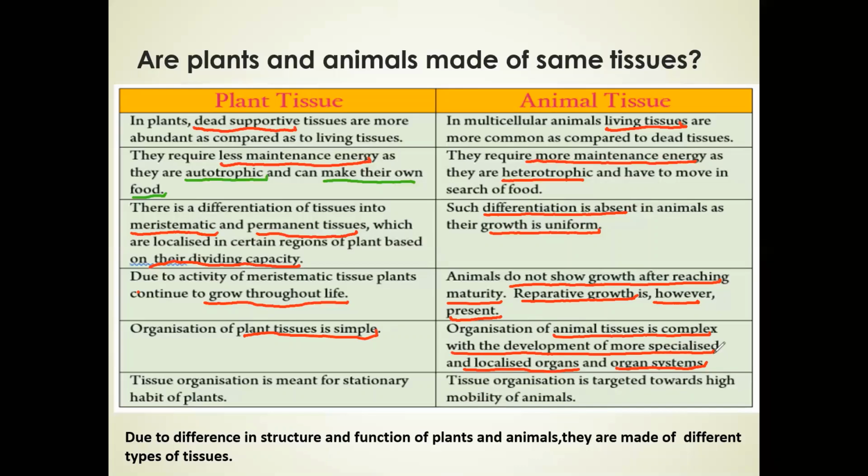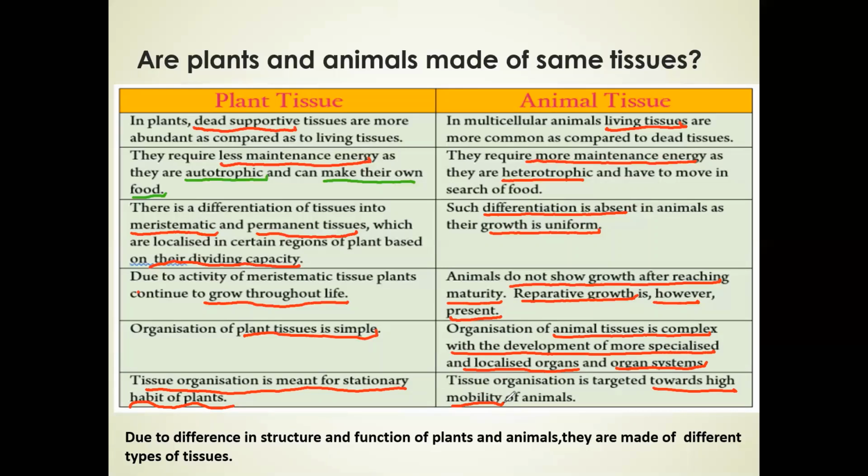Moving ahead, plant tissue organization is meant for the stationary habit of plants. As you can see, plants are stationary, right? They can't show any kind of movement. They are stationary. That's why they are simple, and that's why the energy requirement is less. Whereas animals are highly mobile. That means they can easily move, right?